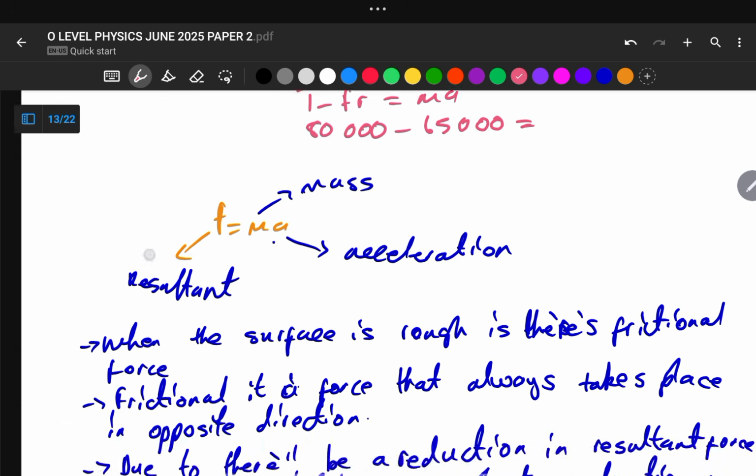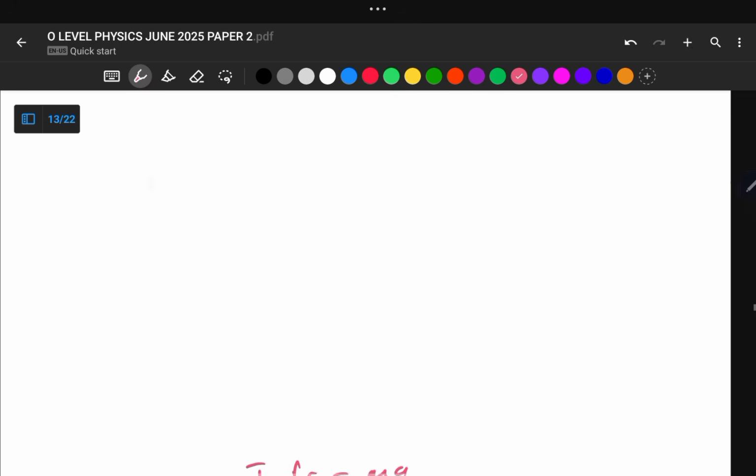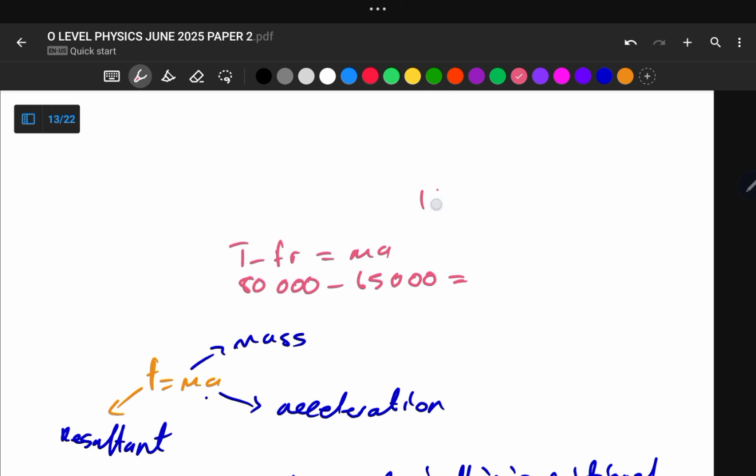So 65,000 is being equal to our mass, the mass of the wooden block. What is the mass of the wooden block? It is 1 ton. So 1 ton is equal to 1000 kg. So here we can now say it is 1000a. Okay, so let us subtract 65,000 from 80,000. So it is now 80,000 minus 65,000, which is equal to 15,000. So 15,000 is equal to 1000a.